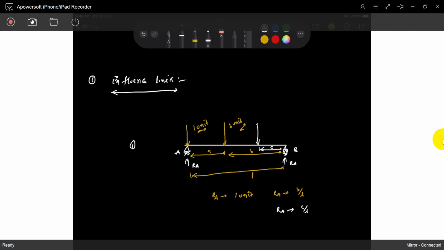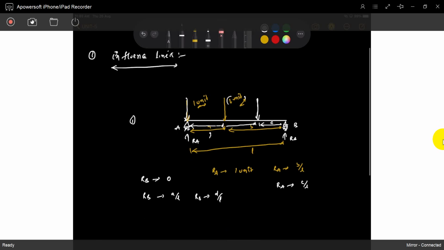The same thing, RB also changes. In the first case, if the load is at A, RB is 0, because only RA is influenced. Next, RB is A by L. If the loading is here, at a distance I call D, RB is now D by L. So RB also varies. Understood?